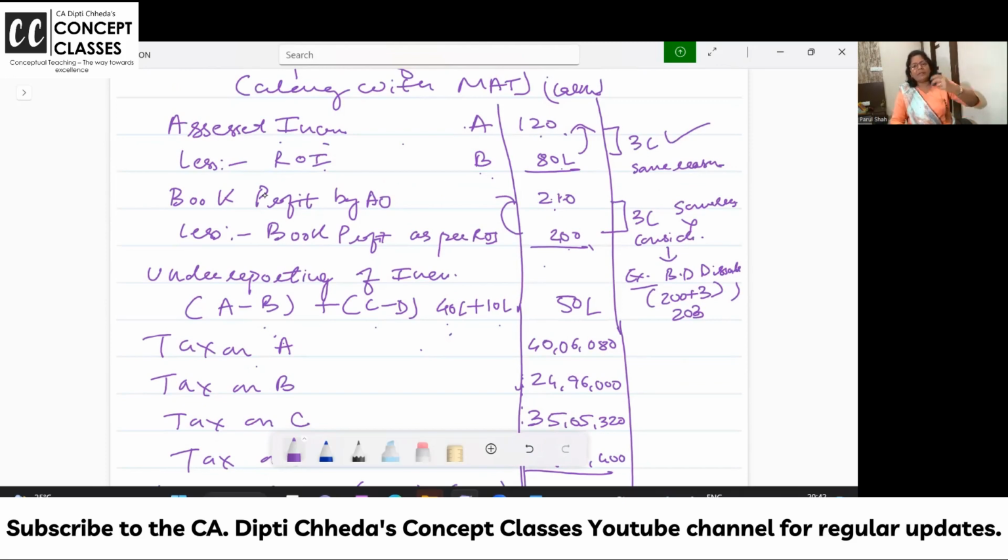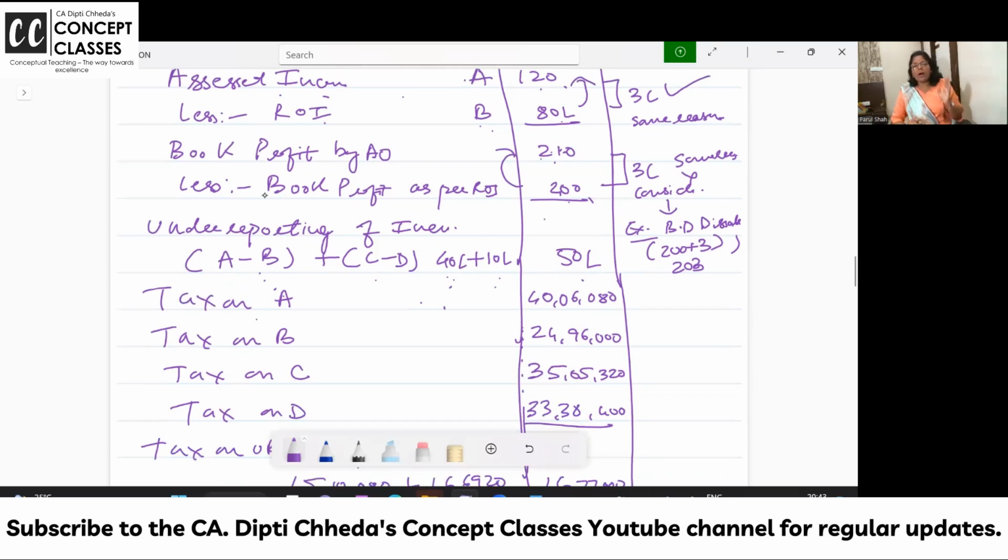We add back 35AD and section 10AA and all. So book profit as per AO is 210. Book profit as per you is 200. So here also you have taken 10 lakh extra. Here A minus B is the increase in the underreported income, and here C minus D. So in total, how much has your income increased? 50 lakhs. You cannot take it directly.